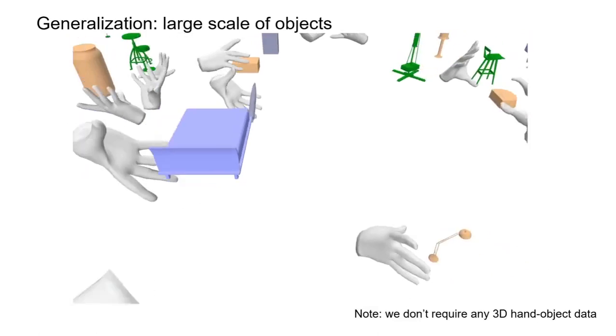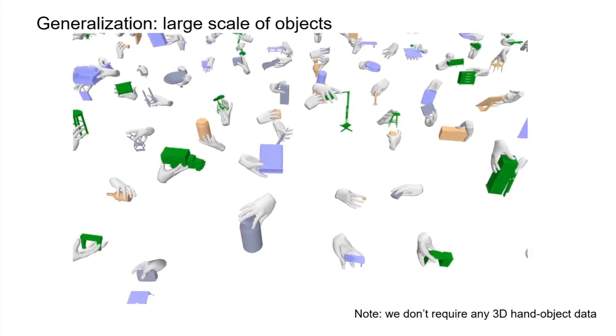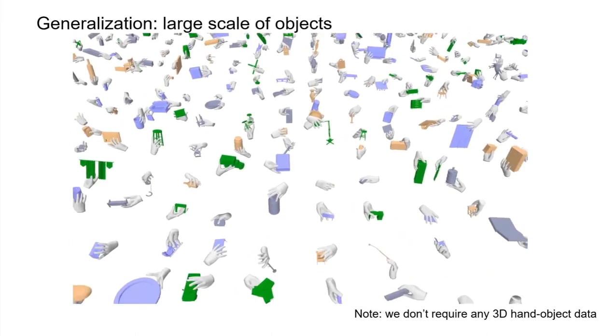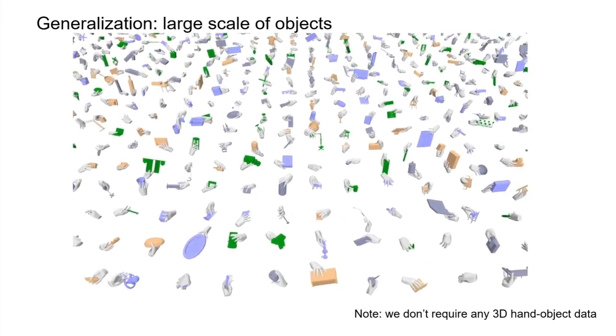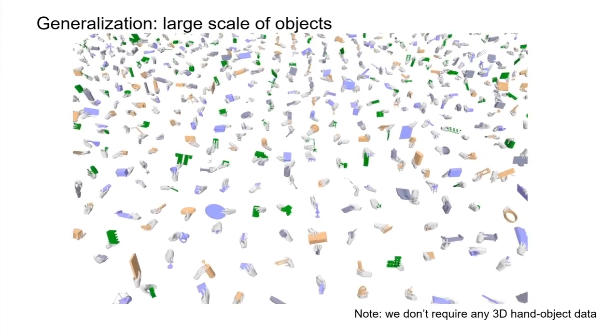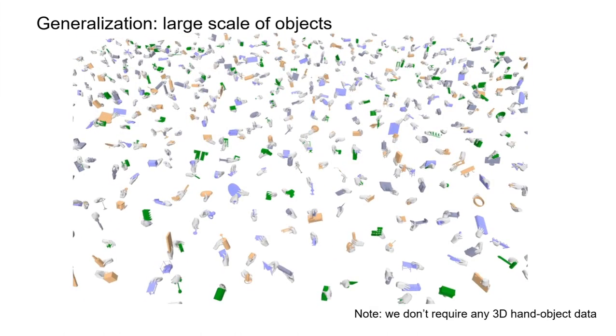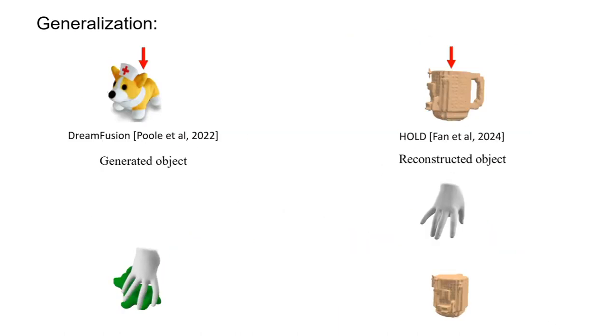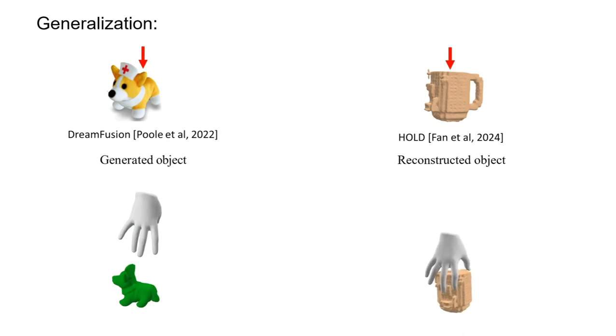We further evaluate the generalization ability of our method. Our method can generate motions for 500,000 objects in the Objaverse dataset. Our method can reliably grasp the objects and precisely follow the objectives. Here we show that our method can generalize to generated objects from off-the-shelf text to 3D generative models such as DreamFusion, and reconstructed objects from in-the-wild videos using video-based reconstruction methods such as HOLD.